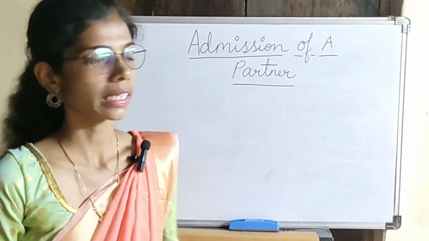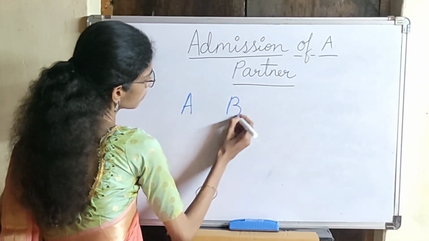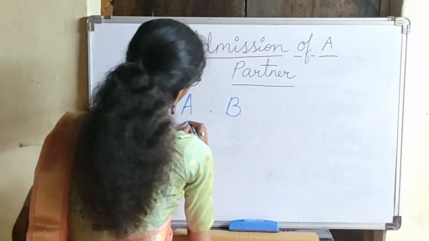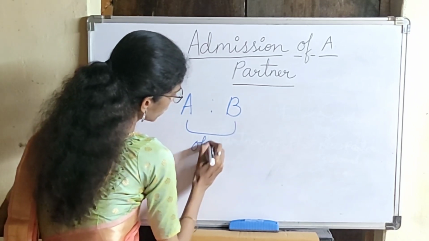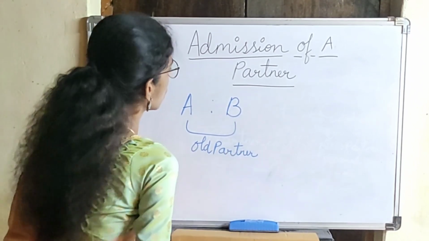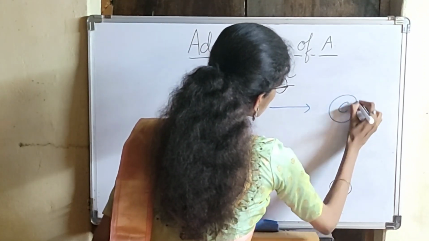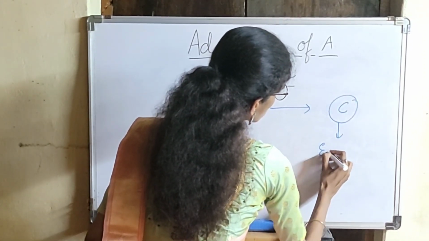Admission of a partner is nothing but, suppose there are two partners A and B. These are known as old partners. And one new partner, that is C, will enter into the business.